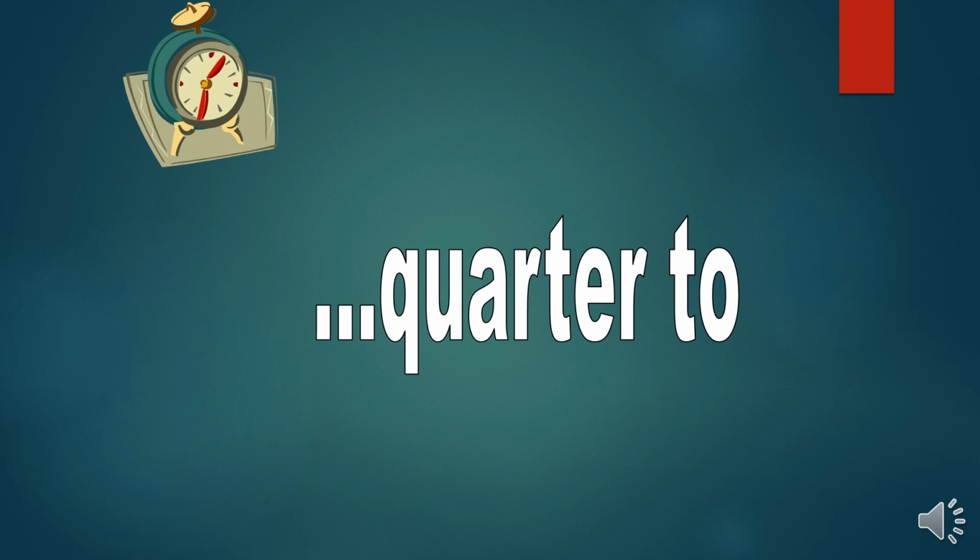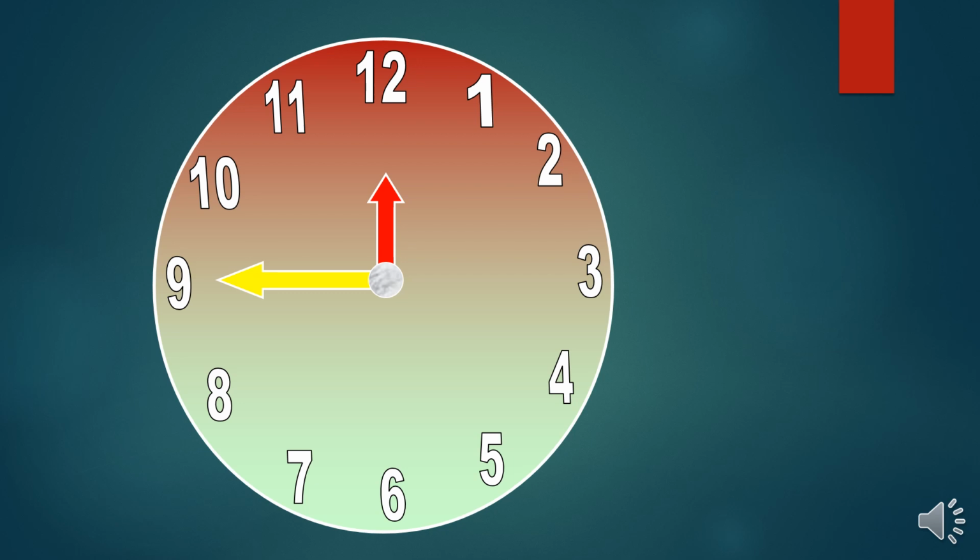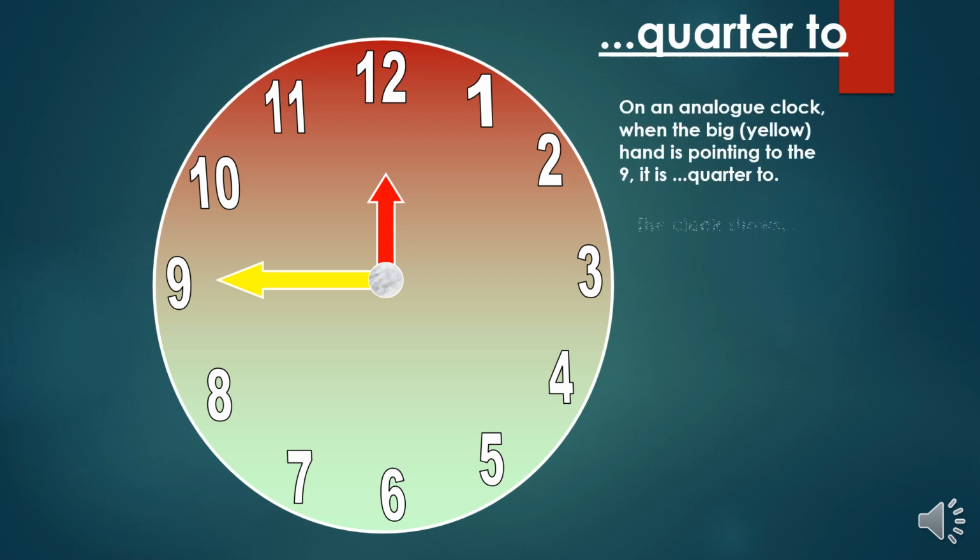Okay, what is quarter to? Quarter is again 15 minutes. Quarter to 12, or we can say 15 minutes to 12. Another example, quarter to 3.